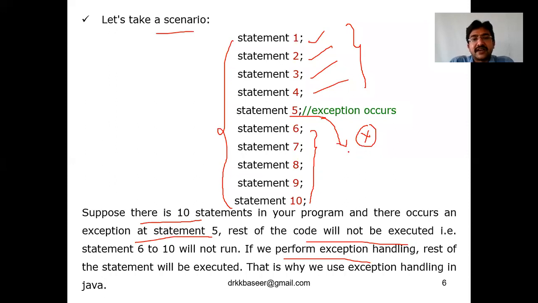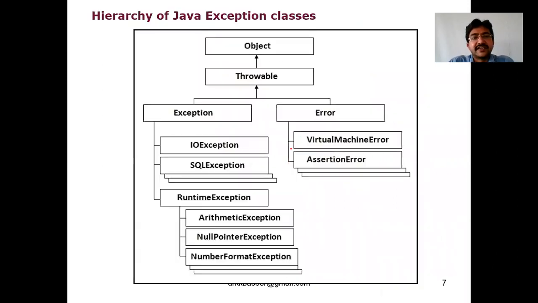If you are using exception handling, except for the fifth statement, it will execute statements 1, 2, 3, 4, 6, 7, 8, 9, 10. Wherever the exception is raised, in that particular statement it will throw the exception, and the rest of the statements will be executed when you use the exception handling concept. Okay, so that is one scenario.